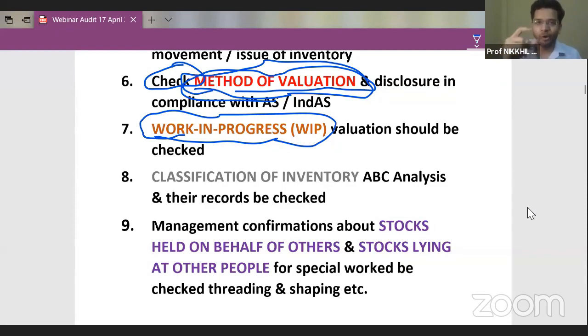Now the question is, how can auditor audit that particular percentage? Because the key point in valuing work in progress will be that percentage completion. How much percentage of that good is completed? So how would auditor audit that work in progress? If he doesn't know the percentage of completion, is there any way by which auditor can verify the percentage completion? A different person appointed who is a specialist.